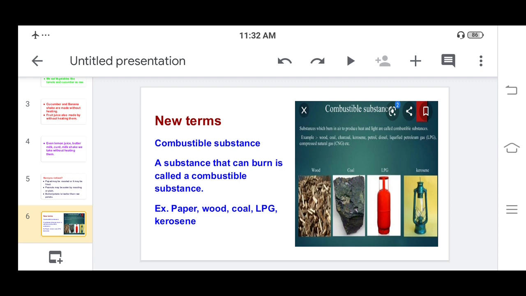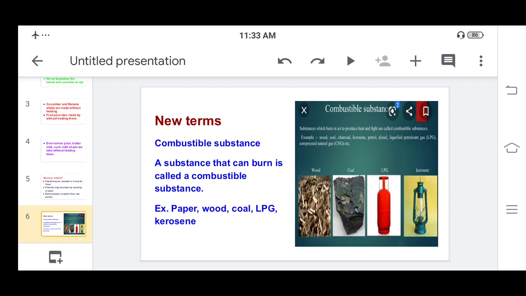For example, paper, wood, coal, LPG, kerosene, etc. Suppose you have taken a matchstick and you put it on the paper, then very quickly the paper will burn. So combustible substance means whatever things can burn, those substances are called combustible substances. Even daily at our home, the puja happens. Our mother or grandmother does the puja.